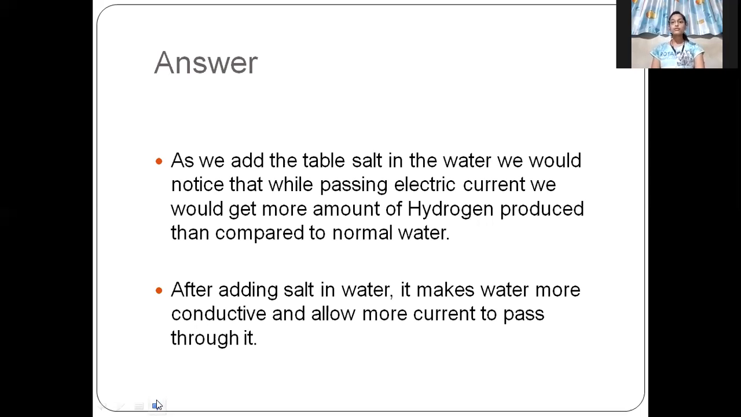After adding salt in water, it makes water more conductive and allows more current to pass through it. Once more current is passed through it, more potential difference is created. And when the potential difference is high, the amount of separation of hydrogen molecules and oxygen molecules will also increase. So the hydrogen produced in the water is also proportional to the salt added in the water.